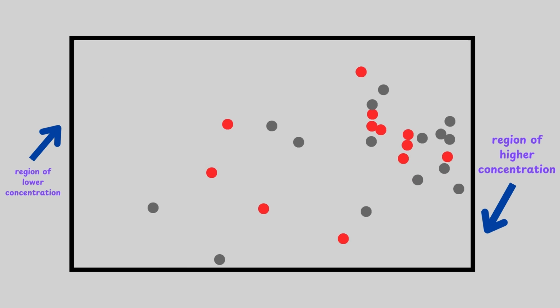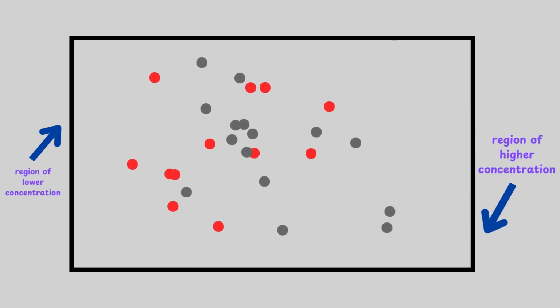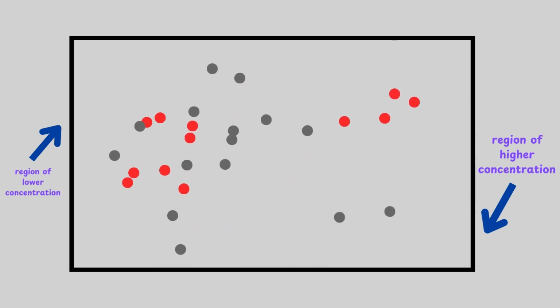Particles start from a region of higher concentration, which is at the bottom right, shown by the red particles. As particles randomly collide and move, the red particles soon end up in a region of lower concentration, which is the left side. Over time, the grey and red particles would have mixed evenly throughout the box.